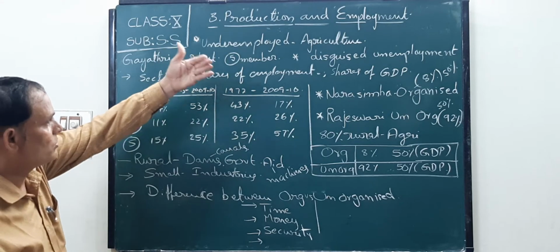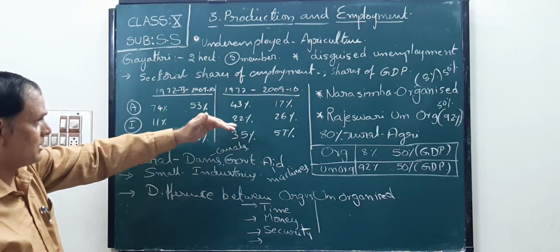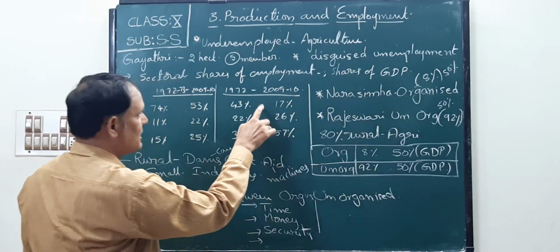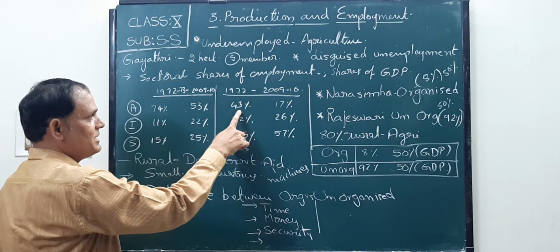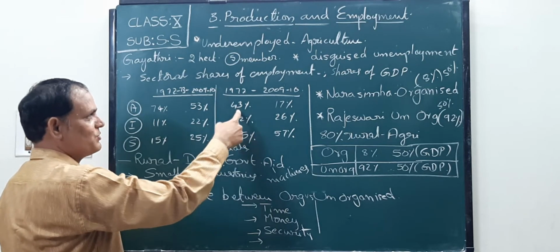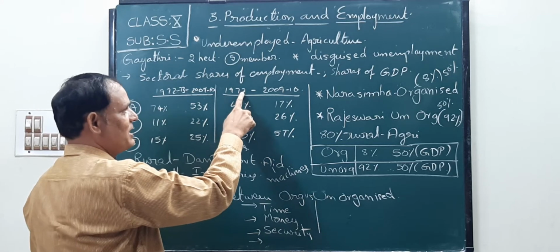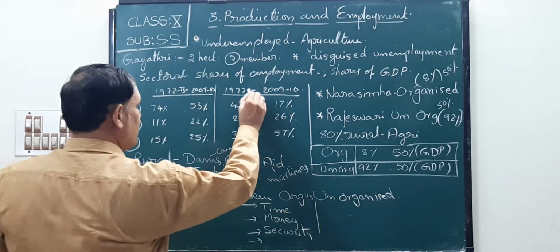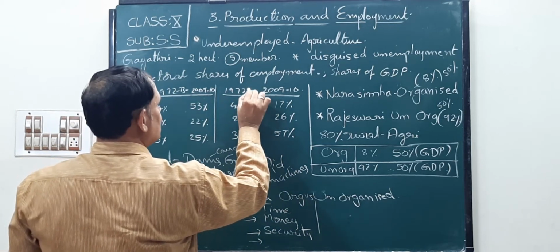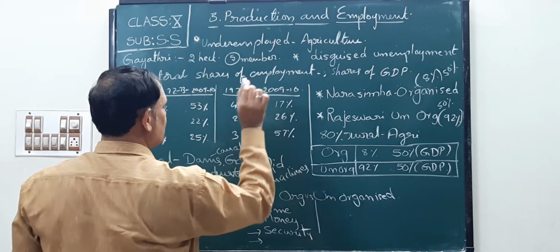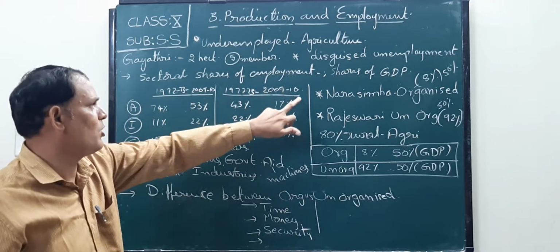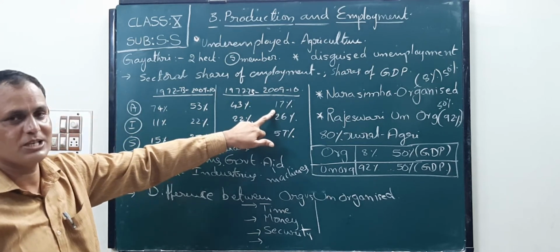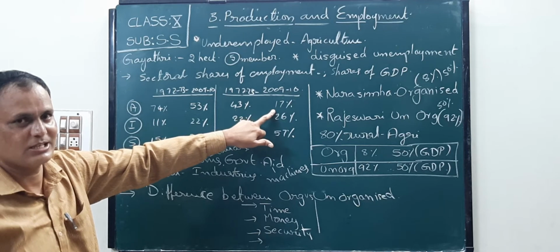Next, about gross domestic product. What is the GDP share? In the 1972-73 financial year, 43% of production came from the agriculture sector. Next, in 2009-10, how much production came? Only 17% production came from the agriculture sector.